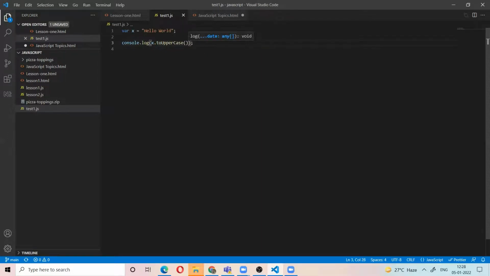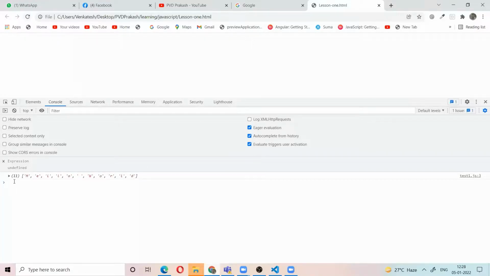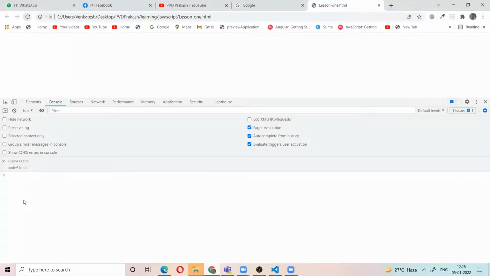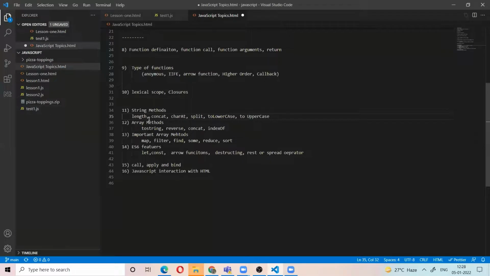It will convert all to capital letters. If you want all small letters, then use toLowerCase. So like this there are length, concat, split, and some more methods you need to practice yourself.